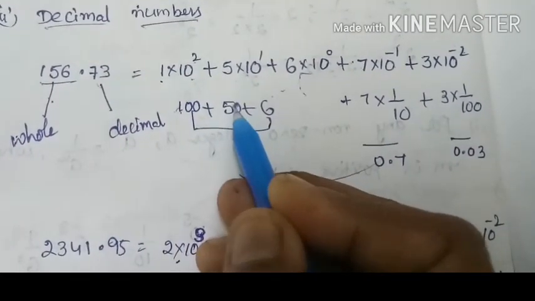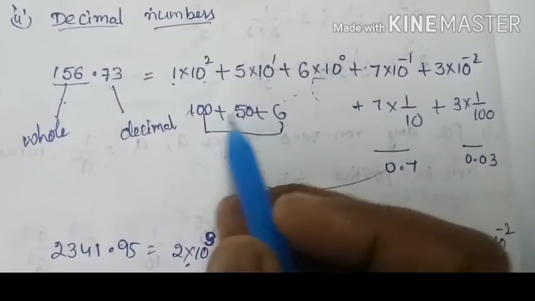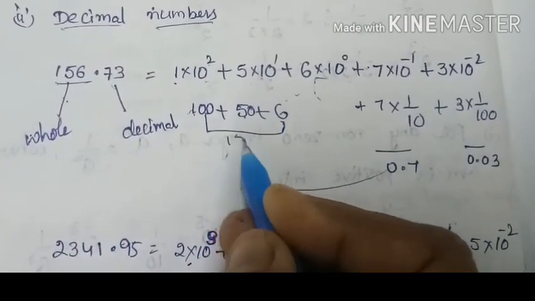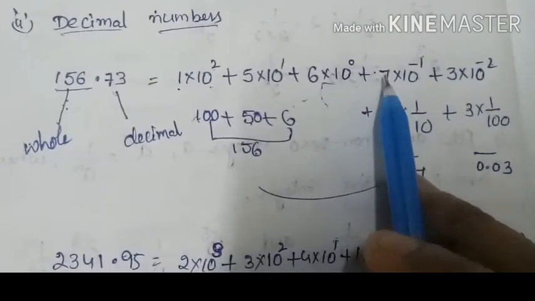This is 100, this is 50, and this one is 6. Totally it will give 156. That becomes the whole part. Next, what about this one?